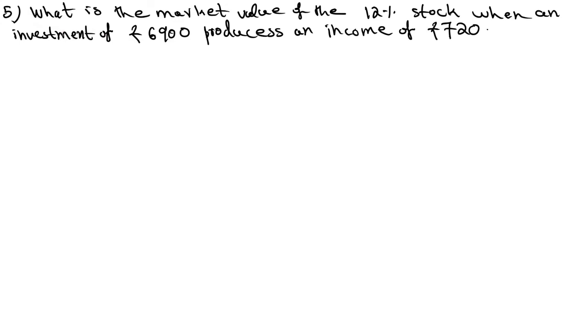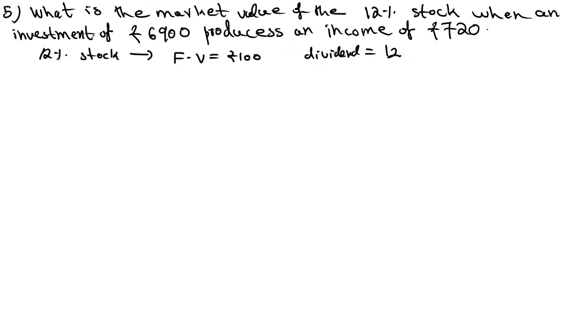See the next question. What is the market value of the 12% stock when an investment of rupees 6,900 produces an income of rupees 720? 12% stock means face value is equal to rupees 100 and dividend per share is equal to 12 rupees.